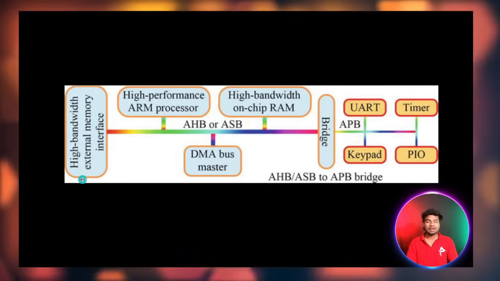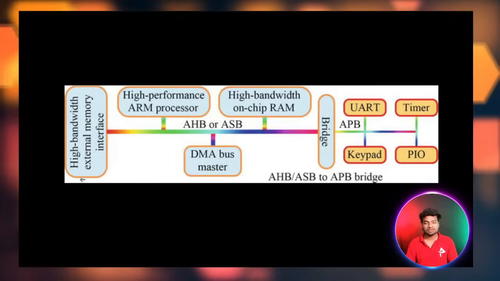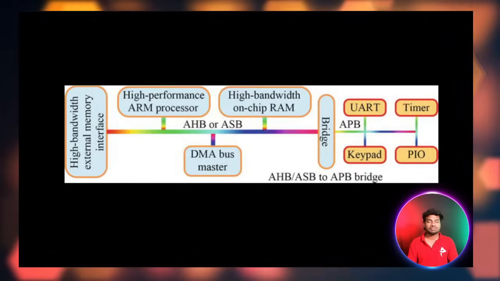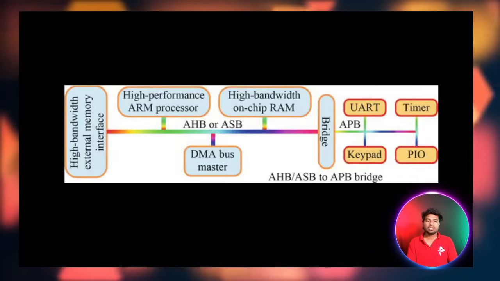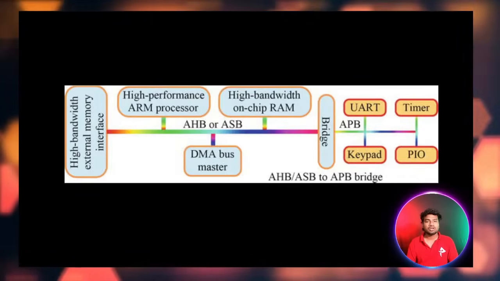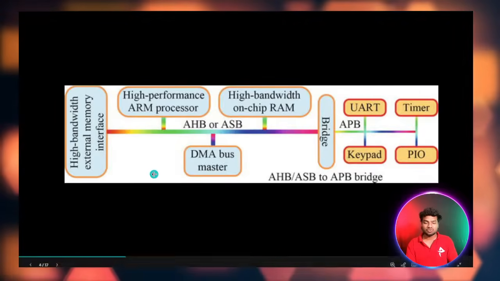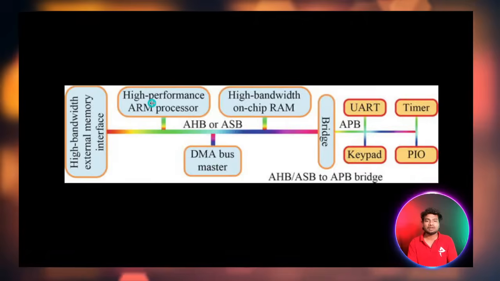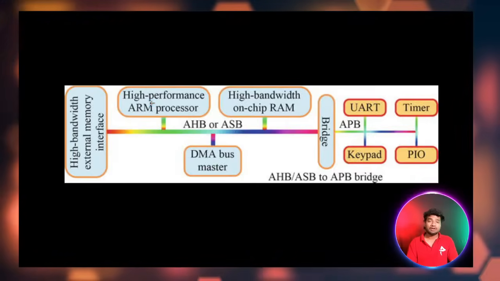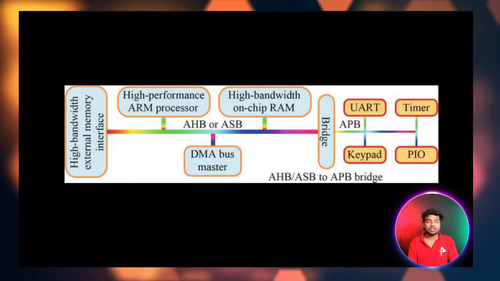These blocks all work very fast. Why? Because of the on-chip RAM. We use RAM because it will send the data much faster. That's why the processor, RAM, DMA, and external memory interface work very fast.